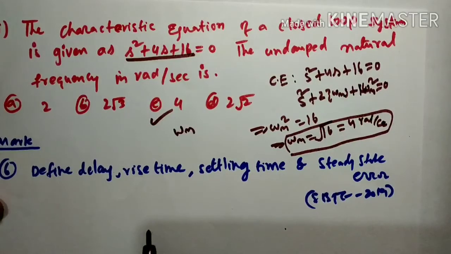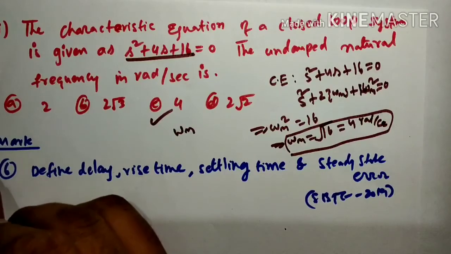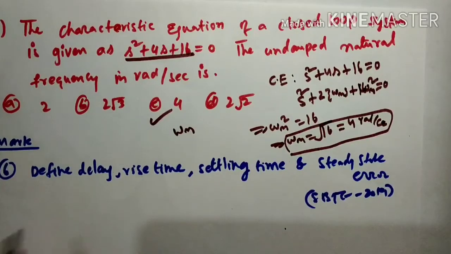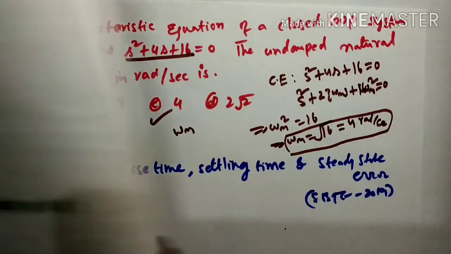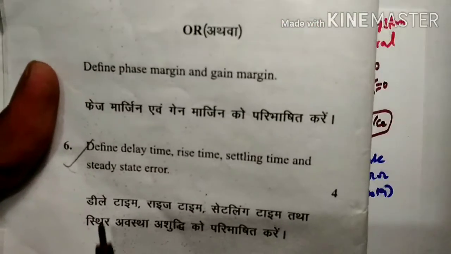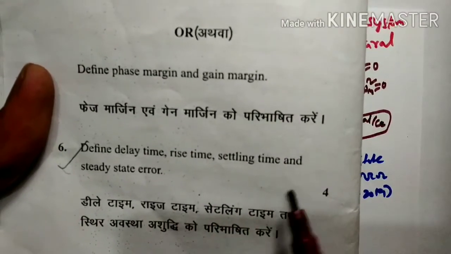Answer is C. Now in the 4 marks questions, question number 6 in SBTE, I will show you here. The question is, 4 marks: define delay time, rise time, settling time, and steady state error.